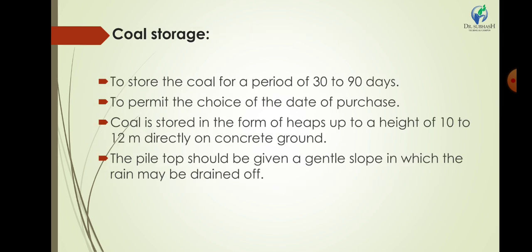Coal storage. Coal storage is the storage of coal. Coal comes from the mine, and it is stored for 30 to 90 days to permit a choice of date of coal purchase. Coal is stored in the form of heaps at a height of 10 to 12 meters directly on concrete or ground. The pile should be given a gentle slope so that rain may drain off. There are two types of coal handling system, out-plant handling and in-plant handling.